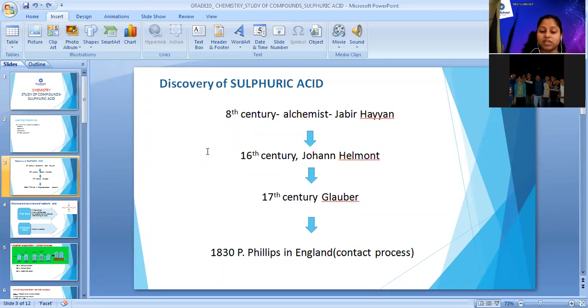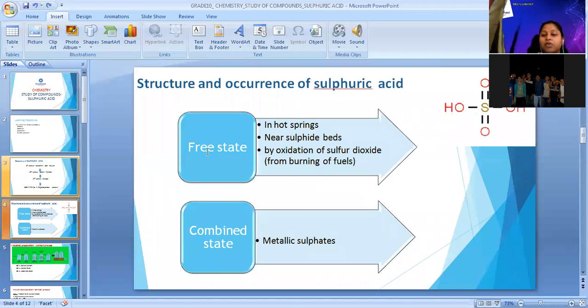After him, in the 17th century, Glauber studied the same reaction for synthesis of sulfuric acid, and then he invented a new reaction where he reacted sulfur and potassium nitrate to get sulfuric acid. But all these reactions, whatever they performed till now to get sulfuric acid, were very expensive. So after them, in 1830, P. Phillips in England performed an experiment and developed the contact process for production of sulfuric acid.